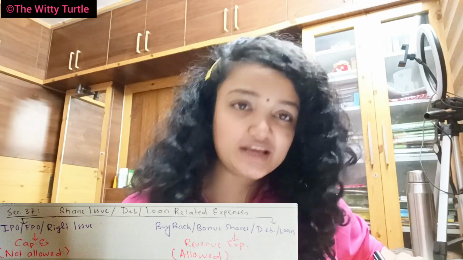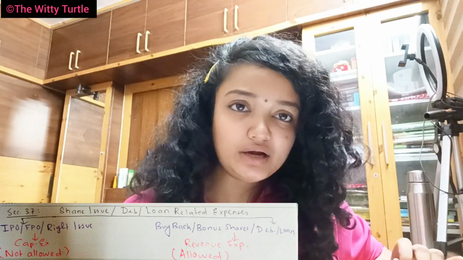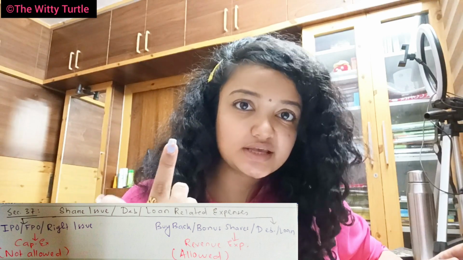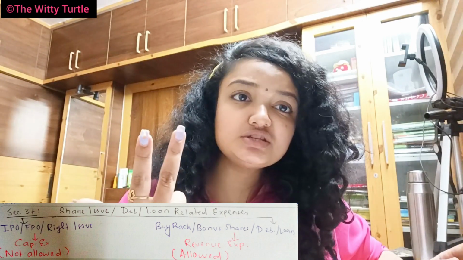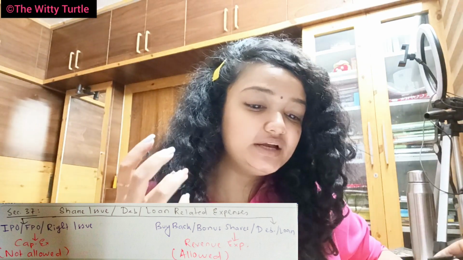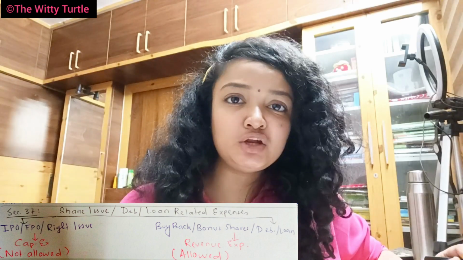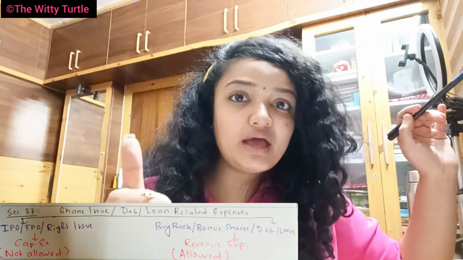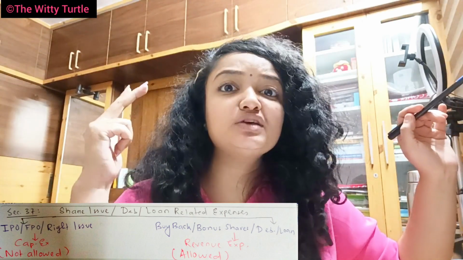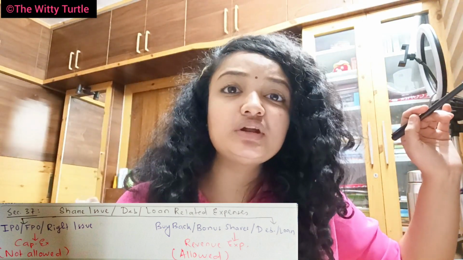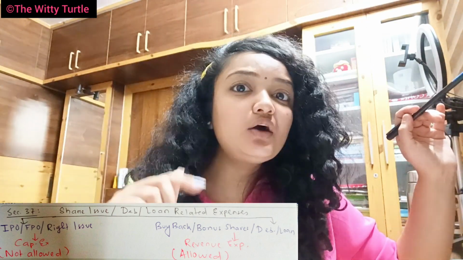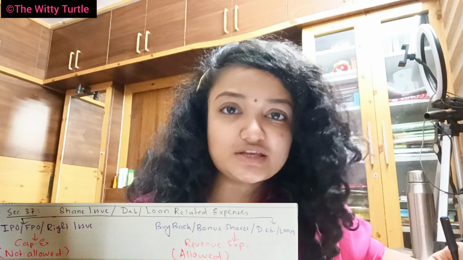Now coming to the second part of this. The second part deals with buyback, issuing of bonus shares, or issuing of debentures, or lastly raising any kind of loan. Any kind of expenditure made in case of buyback, bonus shares, issuing debentures, or raising any kind of loans is treated as a revenue expenditure.